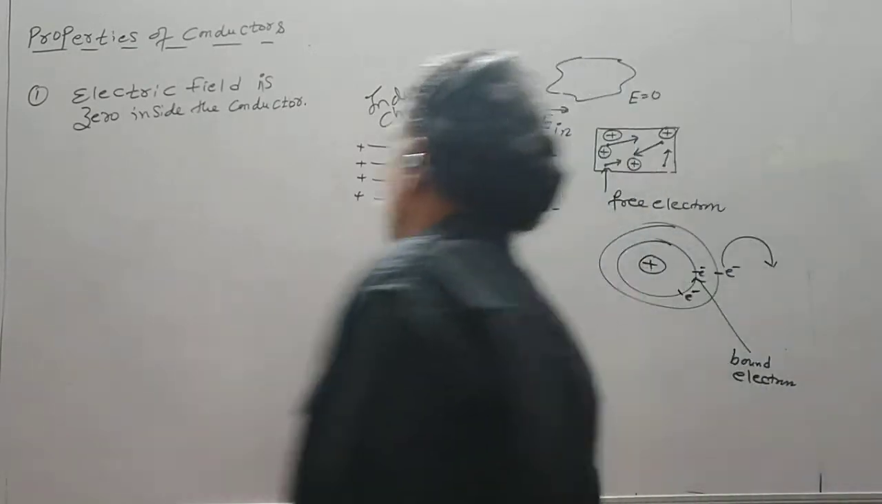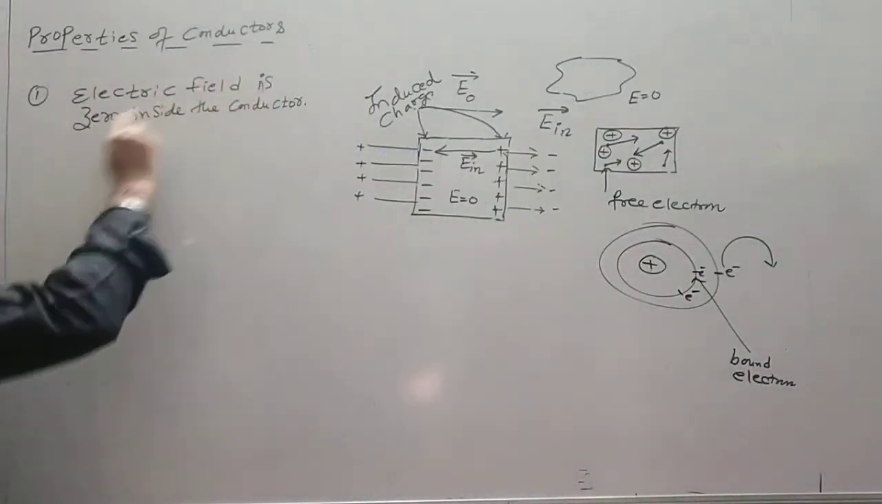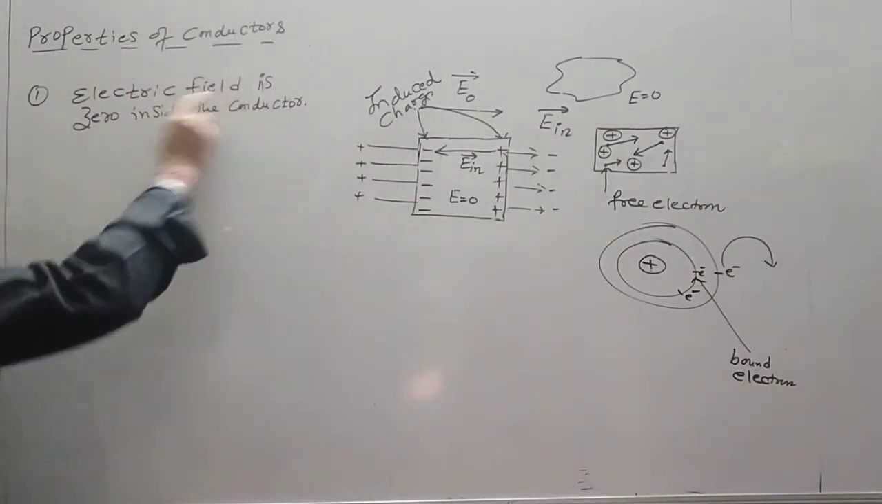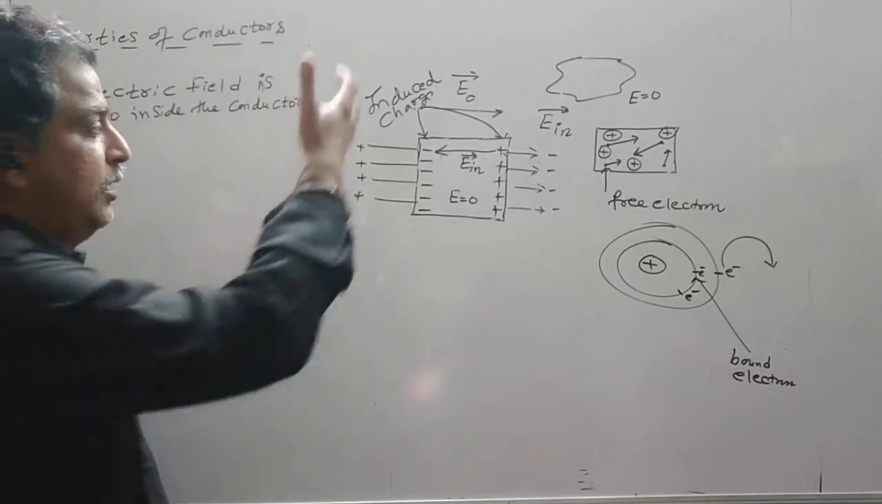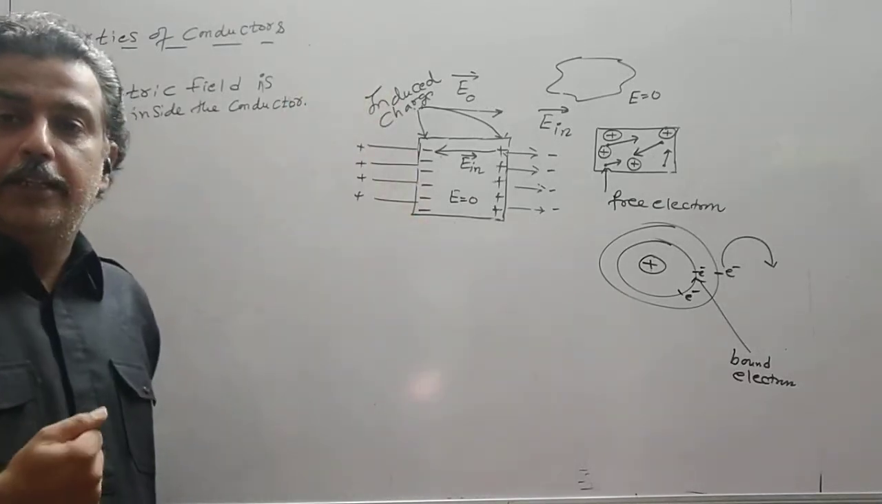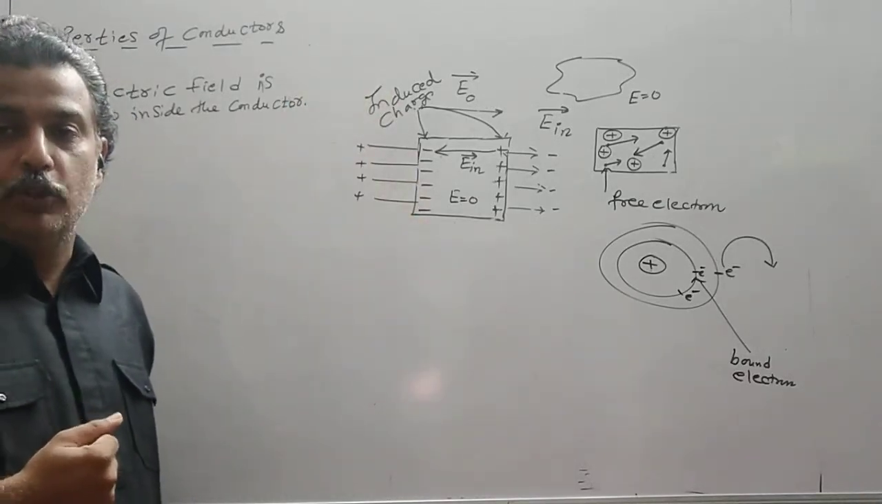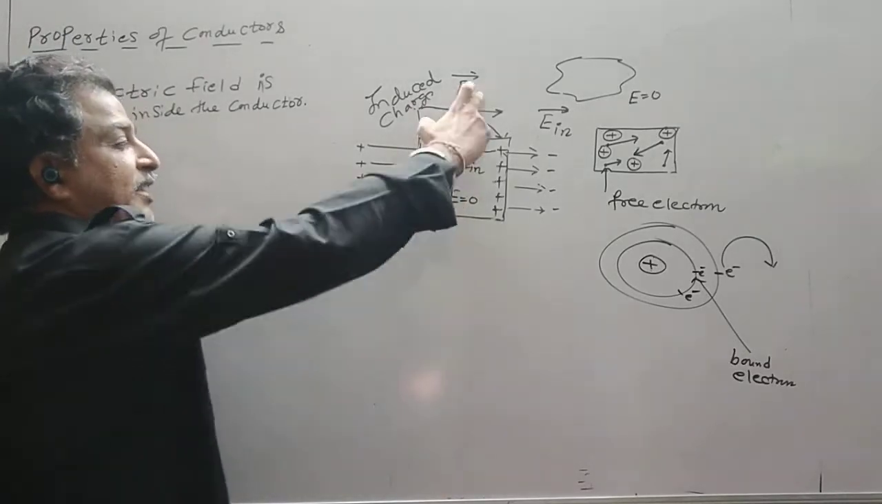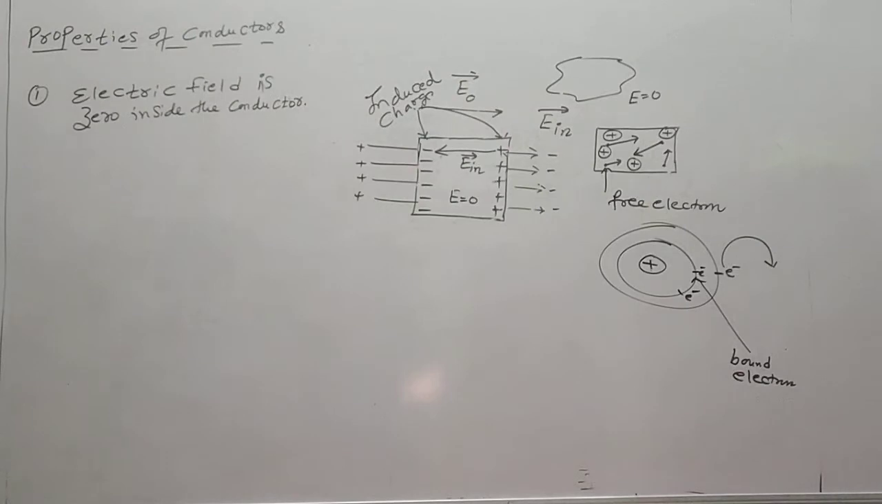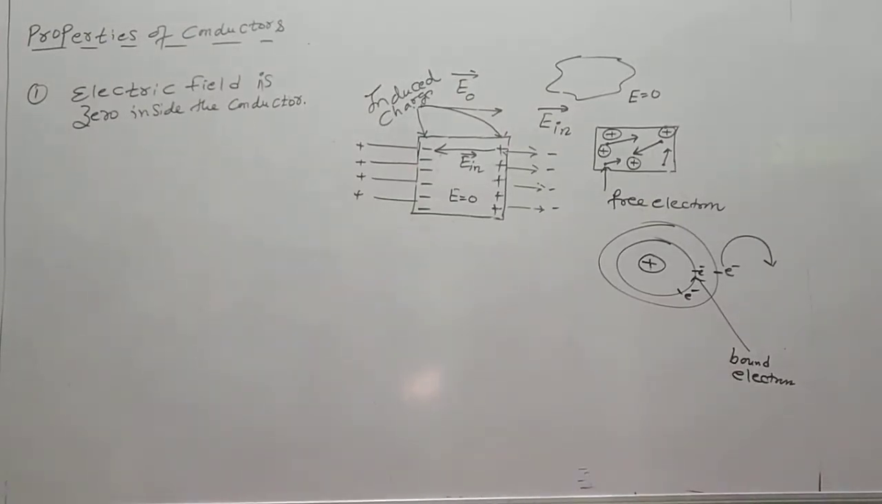So what is the conclusion? The electric field is 0 inside the conductor. And if someone asks you the reason, you can say the redistribution of the charges takes place on the surface in such a way that the induced electric field is opposite to the external field and the resultant field comes out to be zero.